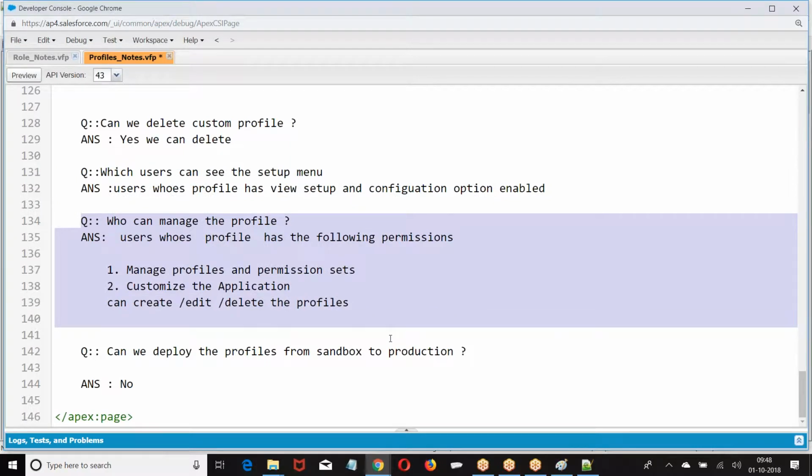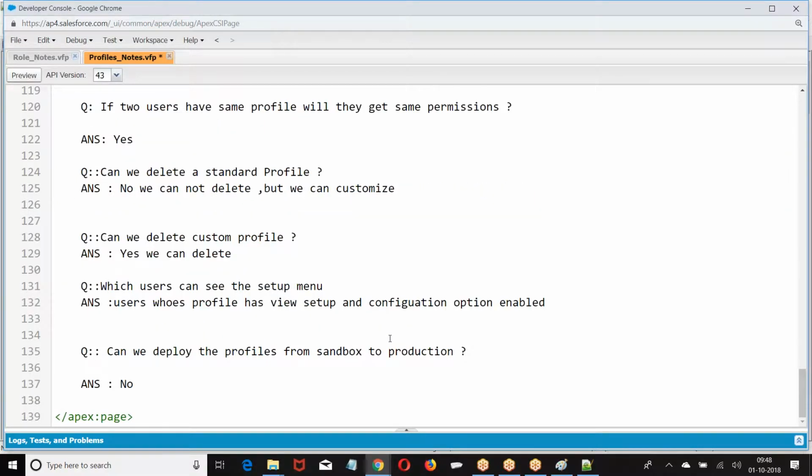Can we deploy profiles from sandbox to production? You cannot deploy new profiles from sandbox to production. Every new profile should be created only in production.